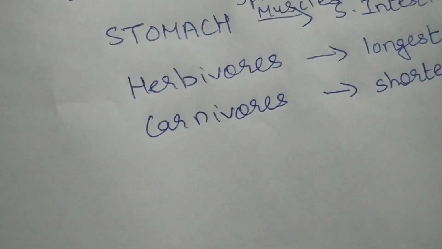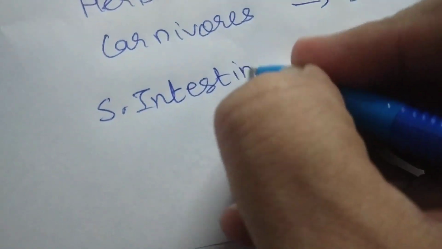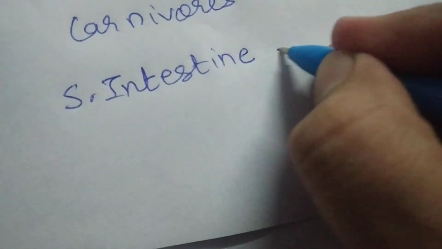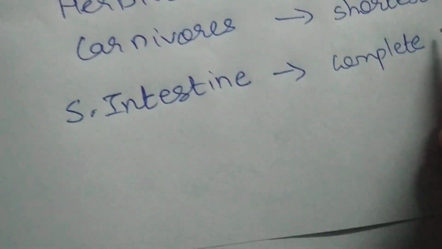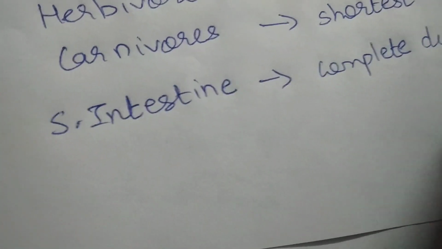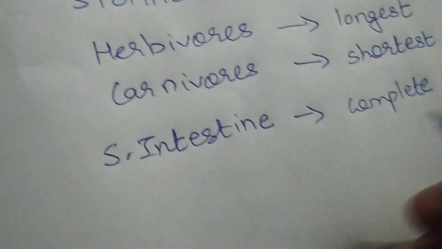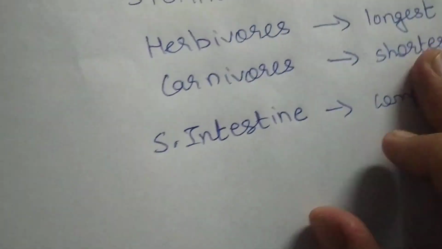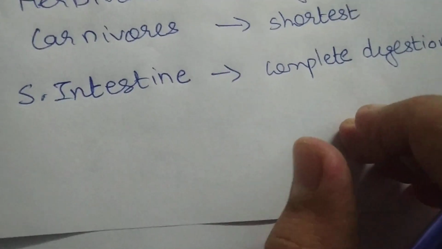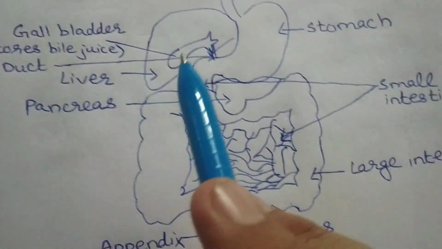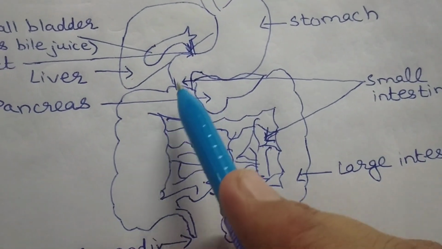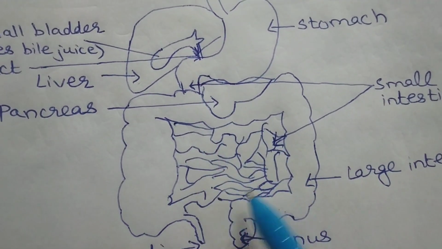digest. Students, small intestine is a place of complete digestion. It is a place of complete digestion. मतलब carbohydrates, fats, proteins, ये सब के सब small intestine में ही digest होते हैं. कैसे? Let me explain to you. Fine. Small intestine, this is small intestine.